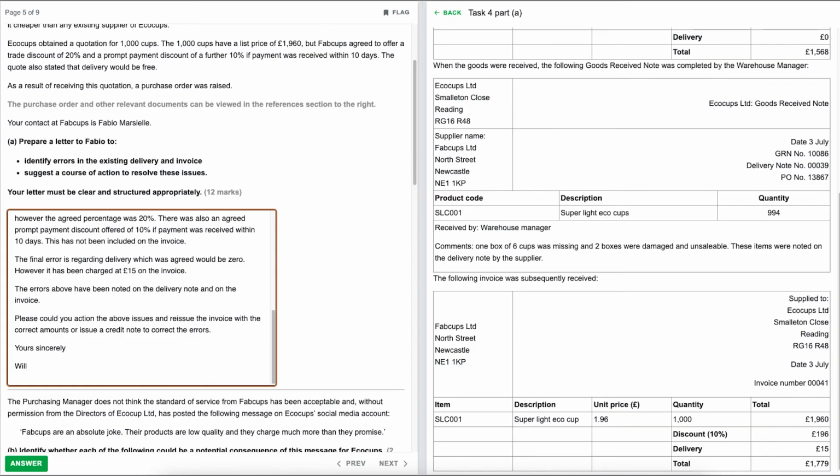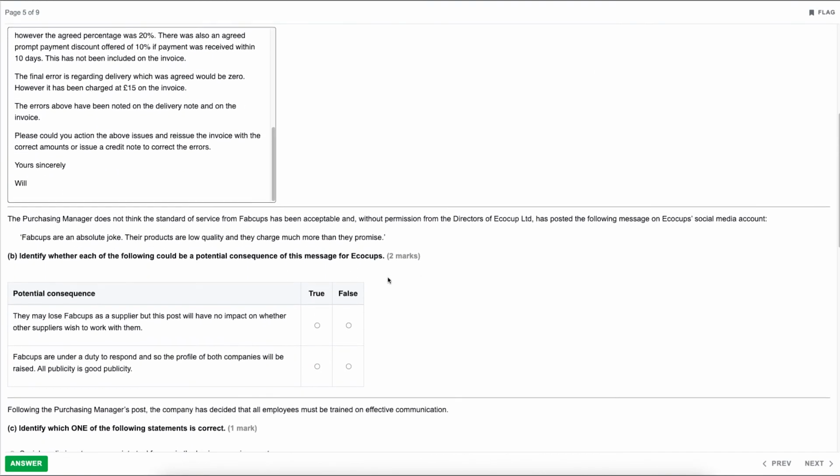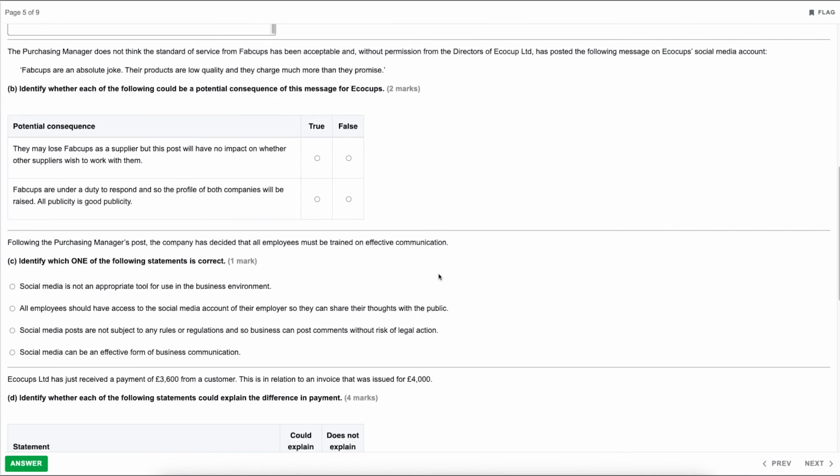So we can now close down our references and we can scroll down. So the next one, the purchasing manager does not think the standard of service from Fab Cups has been acceptable, and without permission from directors of Eco Cup Limited, has posted the following message on Eco Cup's social media account. Fab Cups are an absolute joke. Their products are low quality and they charge much more than they promise. Part B, identify whether each of the following could be a potential consequence of this message for Eco Cups.